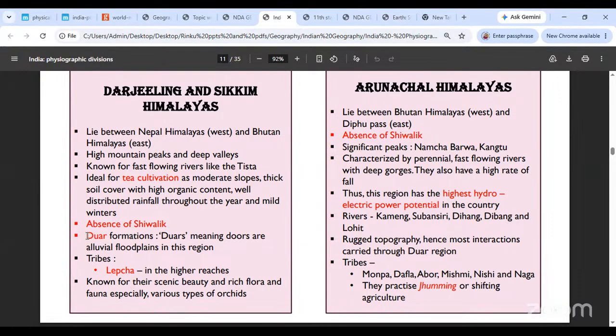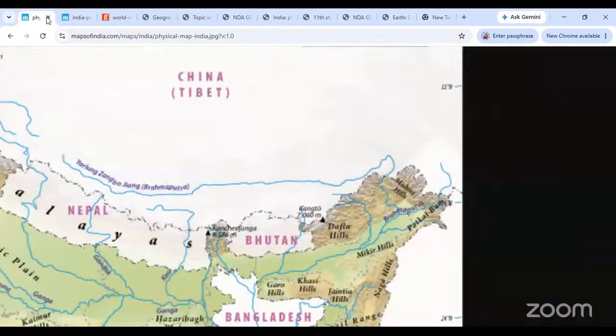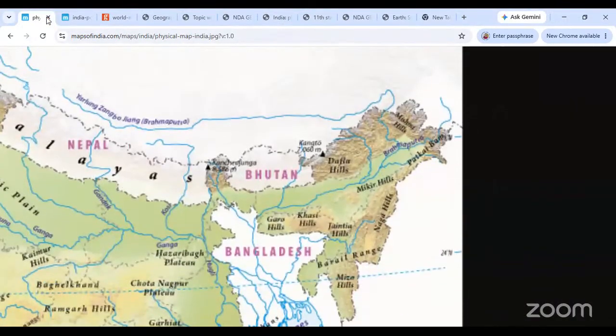Good, we are on. Next, you go to the Arunachal Himalayas. Okay, the Arunachal Himalayas lie between Bhutan and Difu Pass. Let's see this too. This is the boundary of Bhutan. So we are from here, and this is your Difu Pass. Okay, this is the Difu Pass, right? So we are saying this is the region between which the Arunachal Himalayas lie. Okay, we are talking about the Arunachal region. So that is the Arunachal Himalayas.